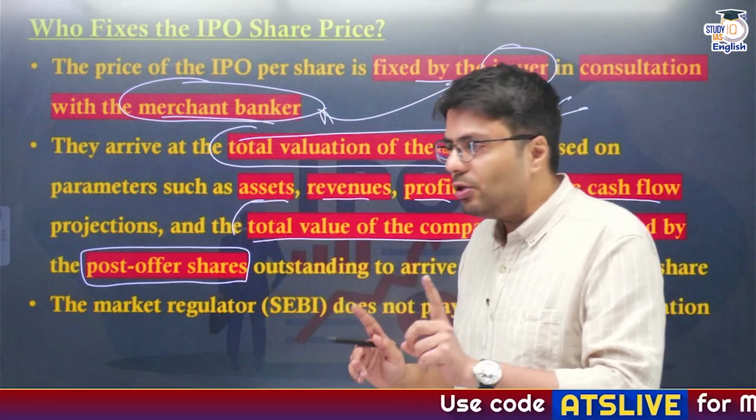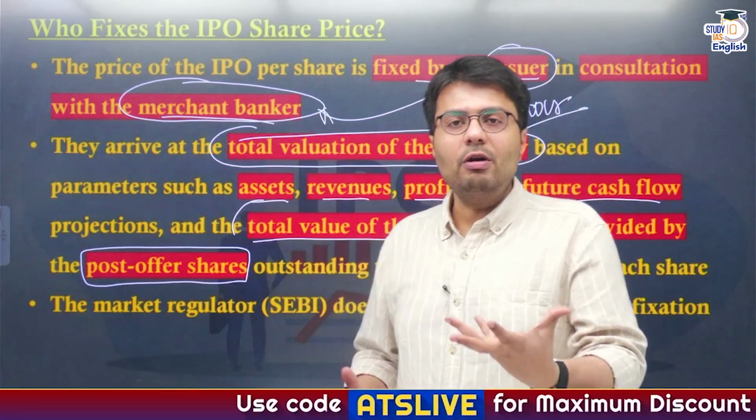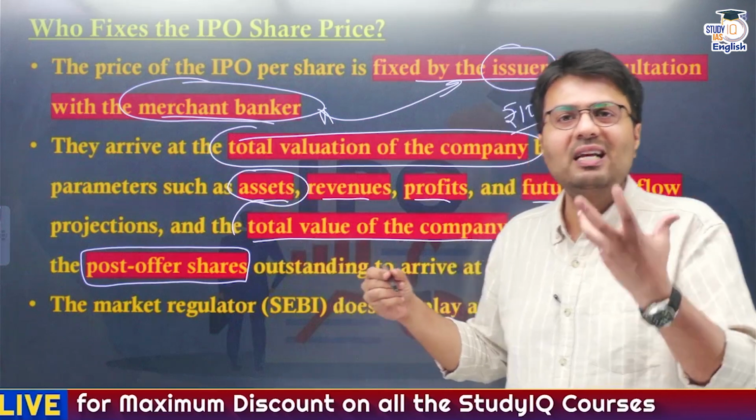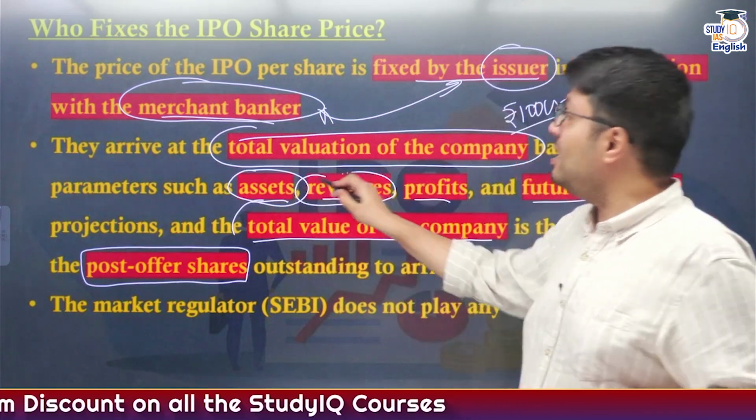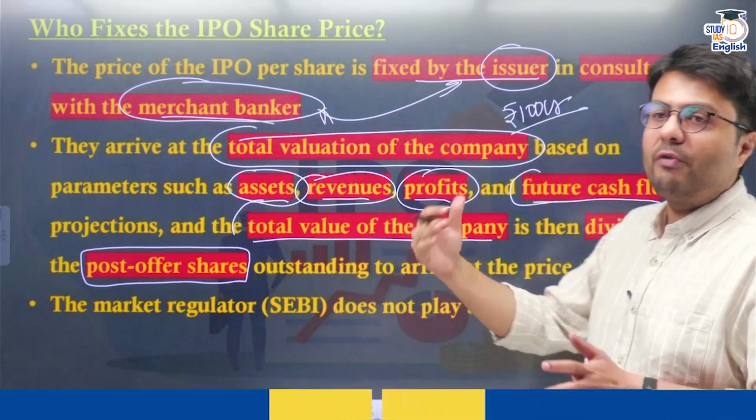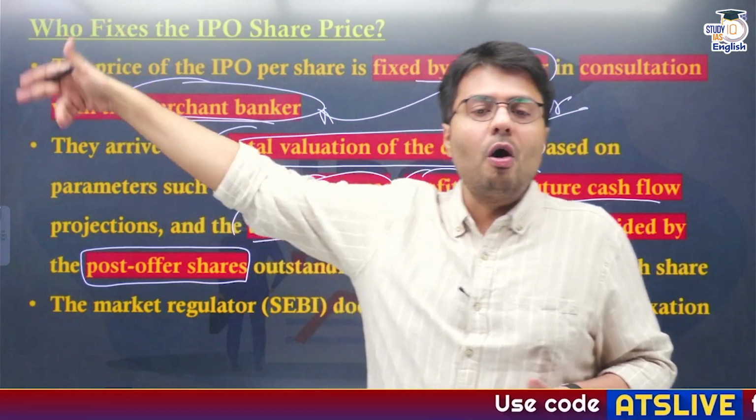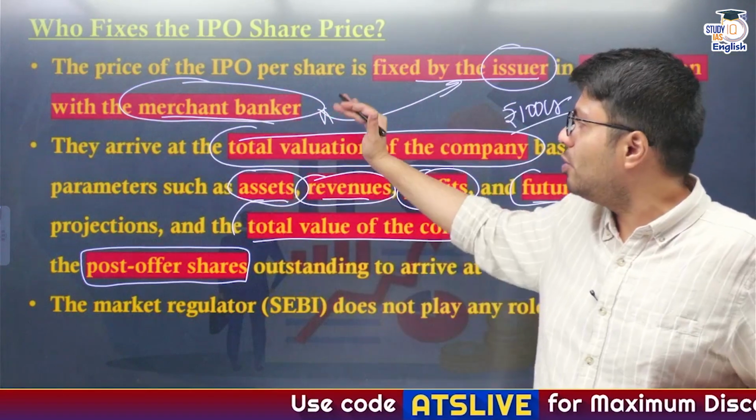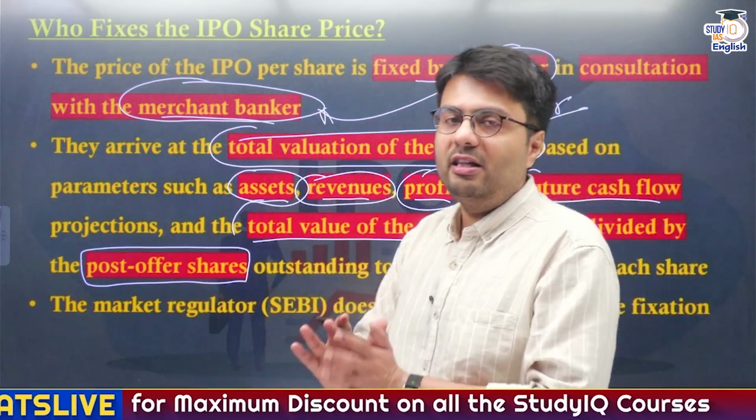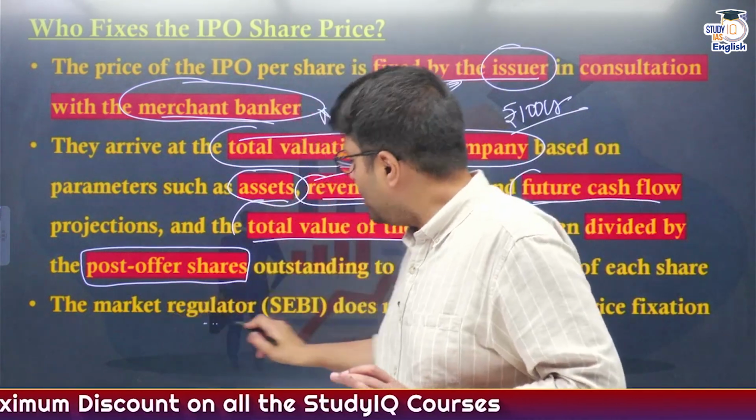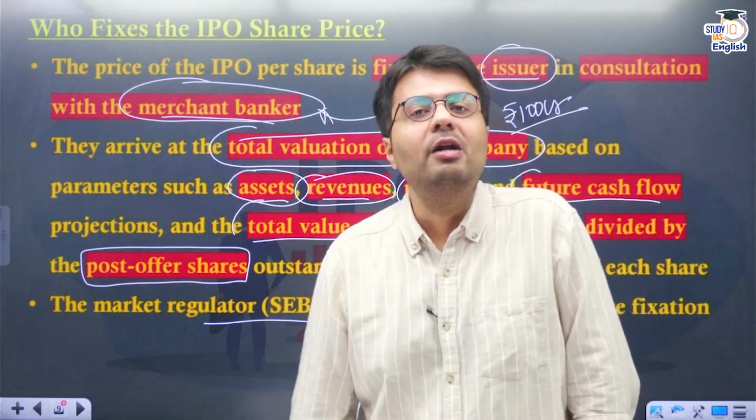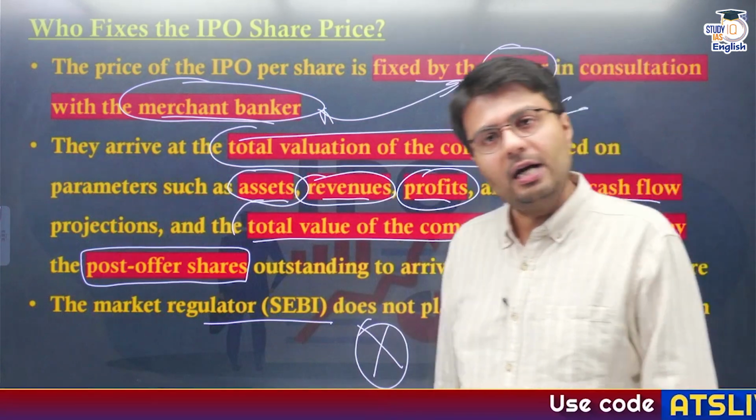in the market. Understood? So this is basically a calculation of the total valuation of the company, which depends on the assets the company has, the kind of buildings, lands, etc., the kind of revenue the company makes, the kind of profit the company makes, and what the future cash flow is, whether this company is going to grow further or not. This is all factored in before they arrive at the value of the company, and ultimately based on this they decide the value of the shares. And the market regulator SEBI does not have any role in deciding the value of the shares that will be offered to the public. Understood?